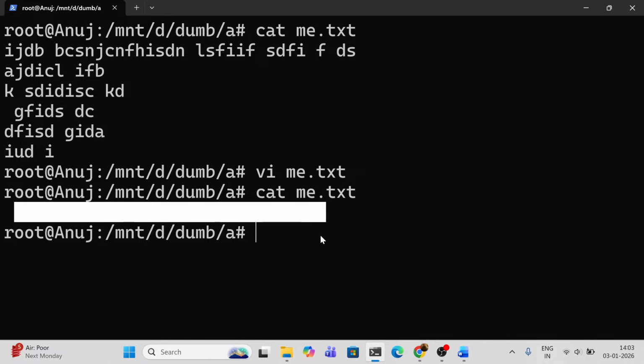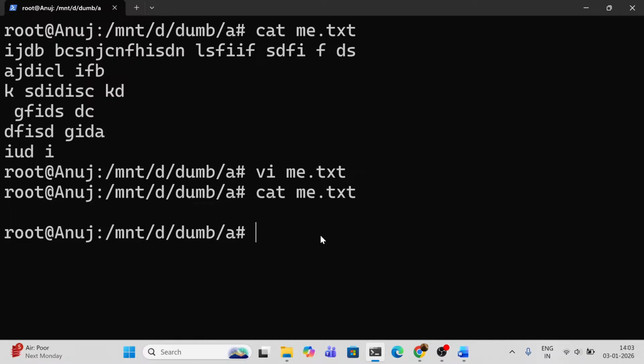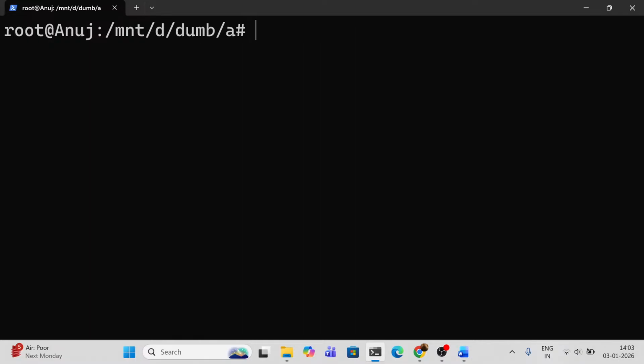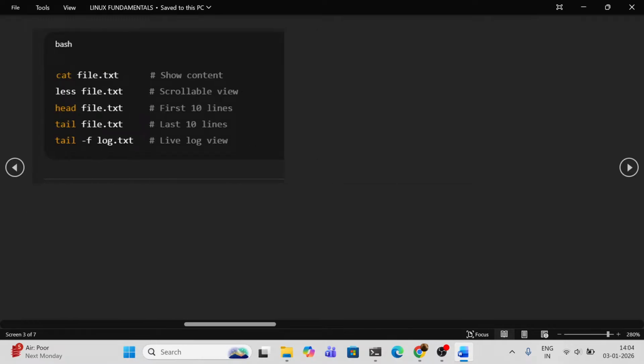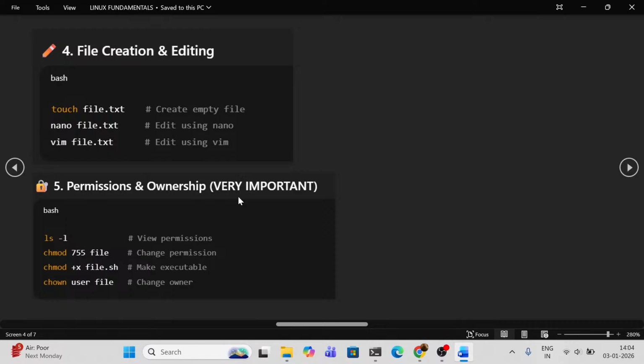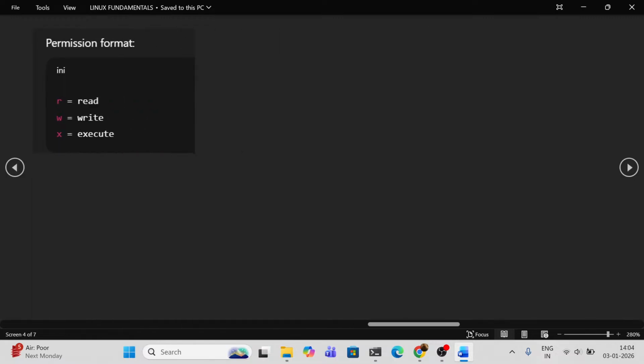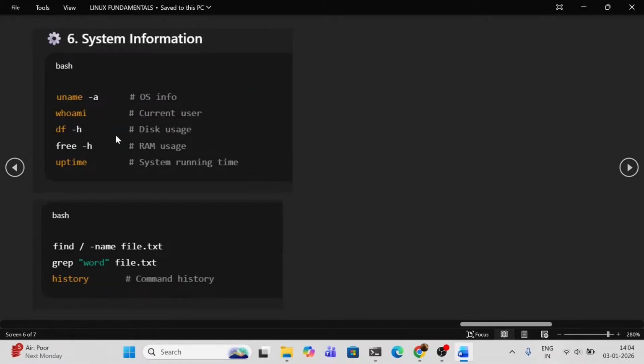Hopefully you guys actually learned these basic commands. So for now this will be enough, but there are plenty of things I have to show you, like the copy commands, file, cat, less, head, tail, the grep command, creation. I have told you touch to create files, and nano and vim for editing. There are things like permissions required. A lot remains on the permission format. What exactly are read, write, and execute? I will show you everything in detail. So just stick to my videos.